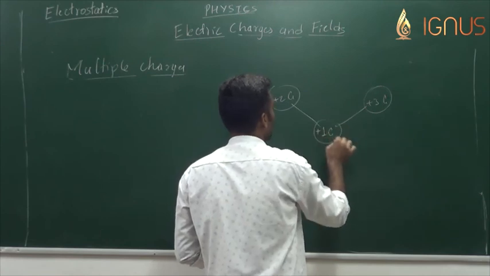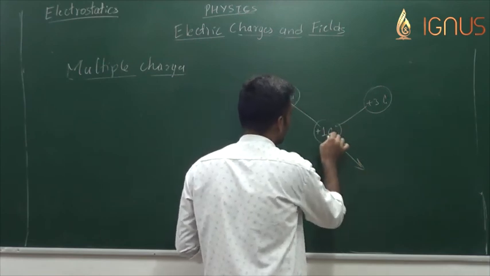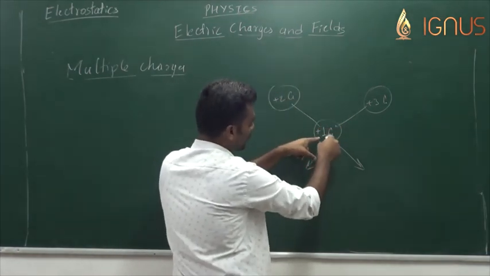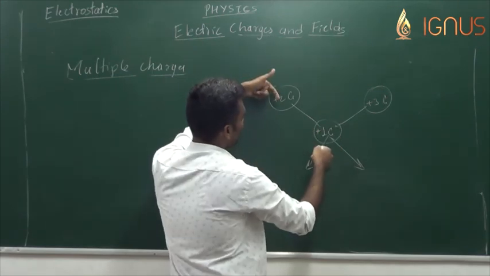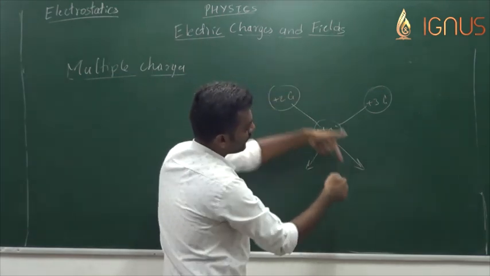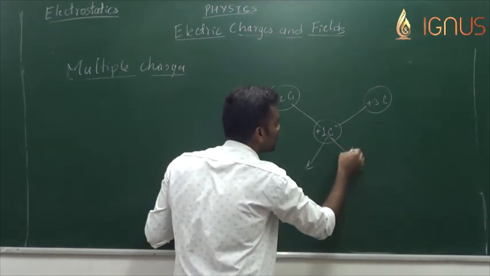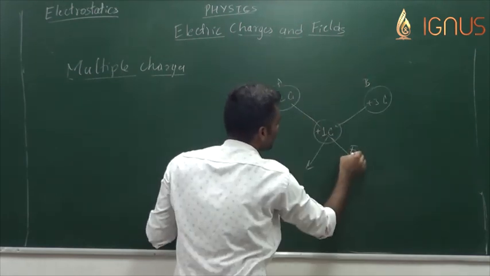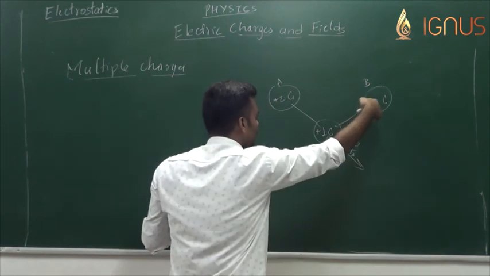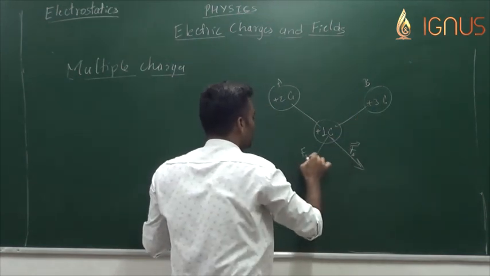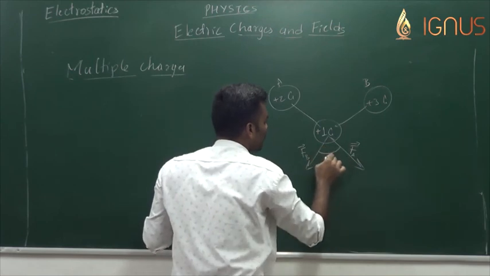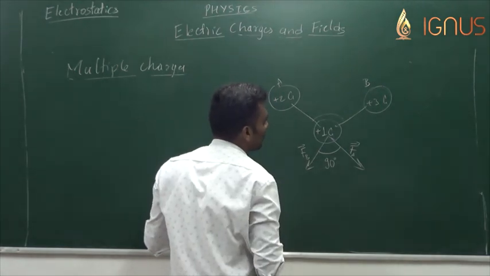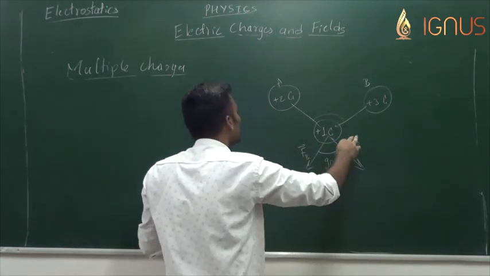radius vectors R1 and R2 be given, and hence the forces, because see this, the net force on this plus 1 coulomb is what we are studying now. This plus 2 coulomb charge would push this plus 1 coulomb charge in this direction, right? So this is F, okay, if I call this charge A and charge B, this is Fa, and this plus 3 coulomb would push this in this direction, this is Fb. Now the angle between them is 90 degrees, because the radius vectors also make an angle of 90. This is all given data.